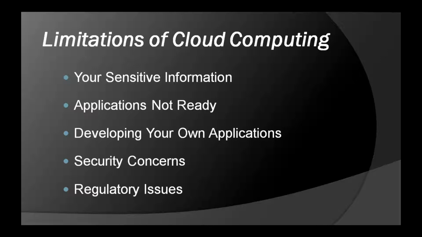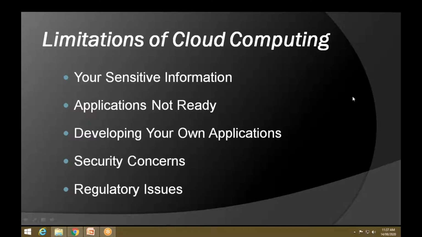And in regulatory issues, for a particular organization or a particular business, the government will not interfere in these things. If any issues happen, the government will not come and solve that issue, because you already agreed to the terms and conditions. That is the main thing, you can say, regarding regulatory issues. So these are the five main points which come under the demerits of cloud computing. Now what we'll do is we'll go for the next thing,